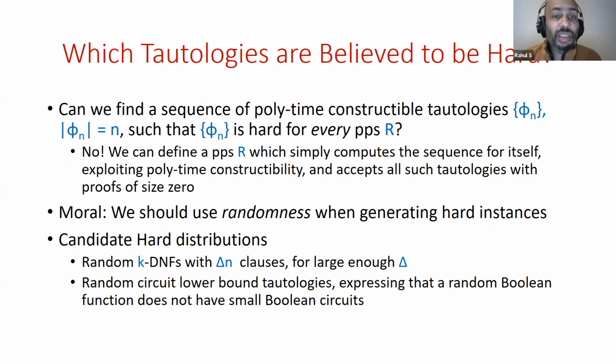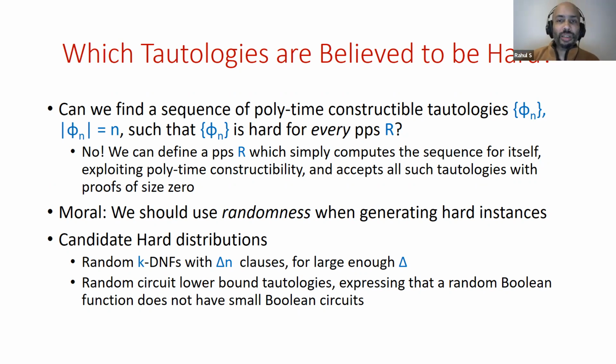But this is inherently impossible because given any polynomial time constructible sequence of tautologies, you can just define a propositional proof system which computes the sequence for itself using the polynomial time constructibility and accepts all such tautologies with small proofs. So it's just not true that there is a sequence of polynomial time constructible tautologies which is hard for every propositional proof system.